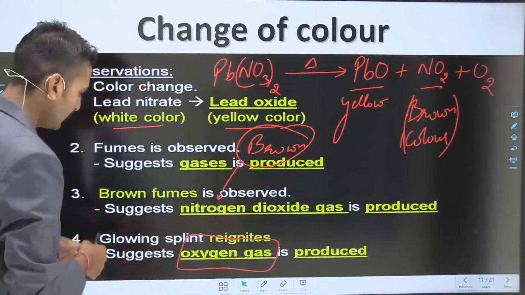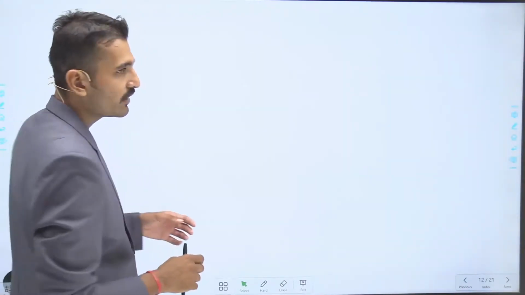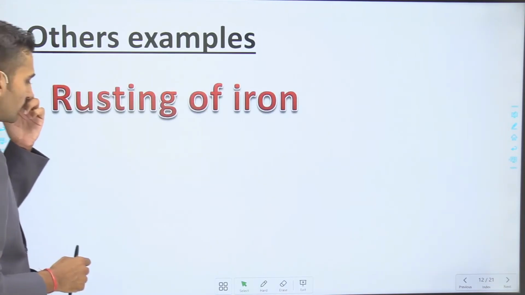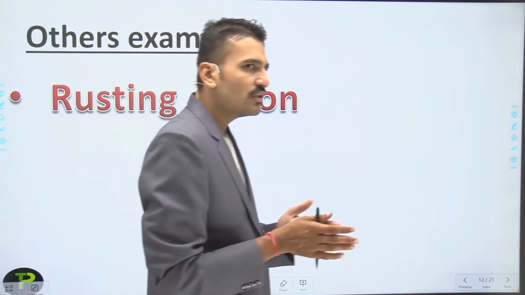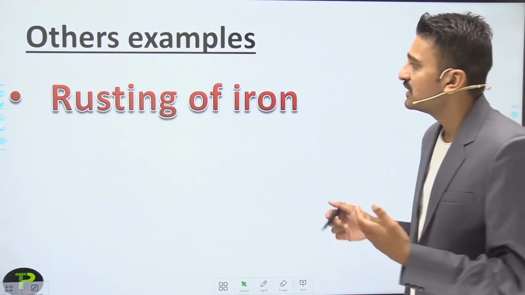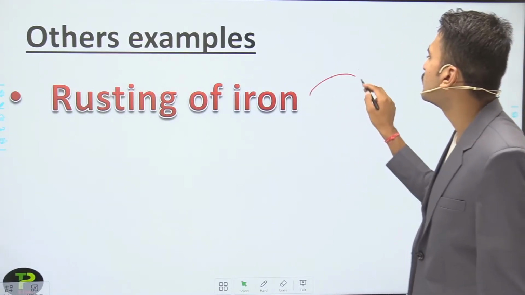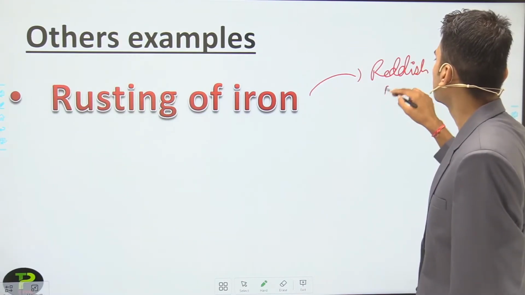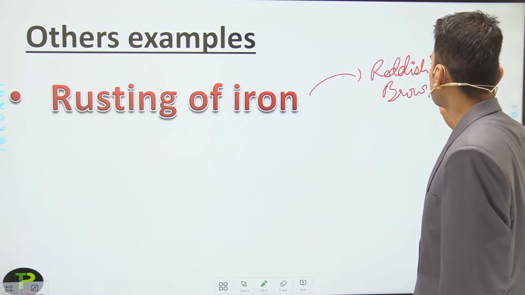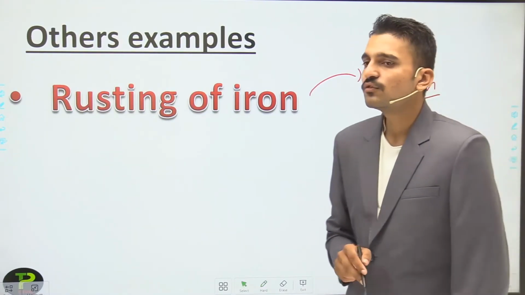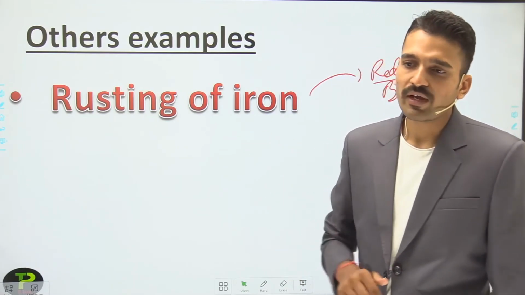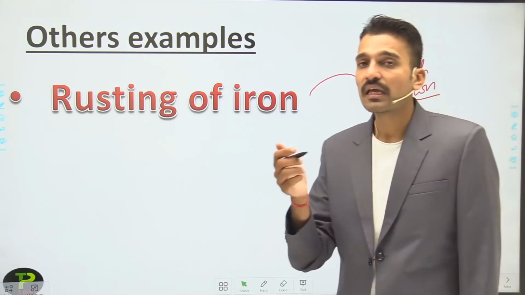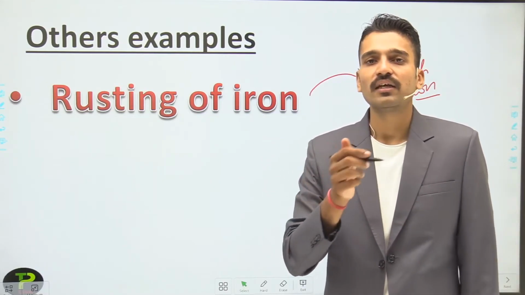Stay connected. So moving to the next slide, that is the other examples. What are the other examples that you see? That is the rusting of iron. Is there any color change? Yes, the color changes. The grayish color of iron changes to reddish brown. This indicates that a chemical reaction has taken place.